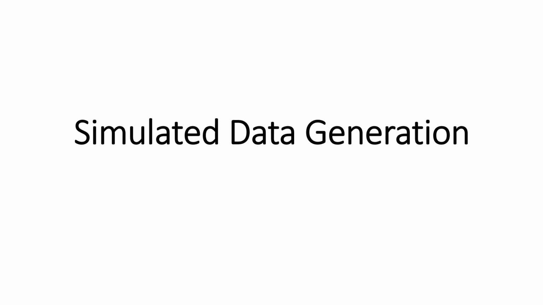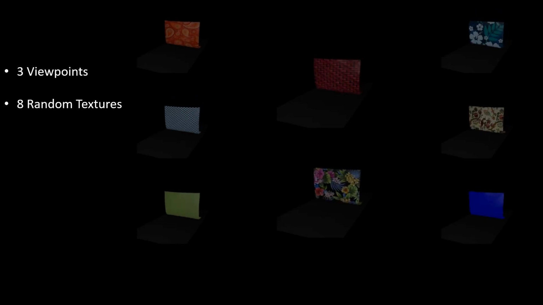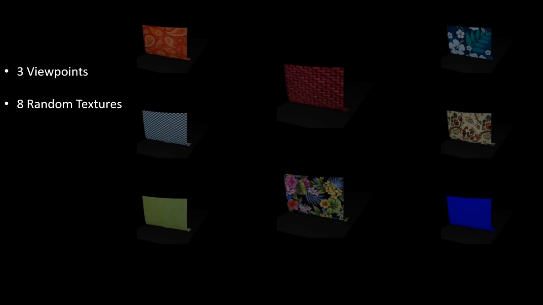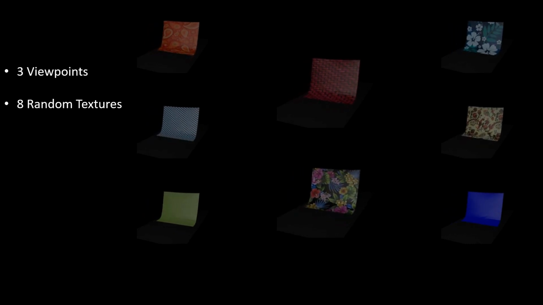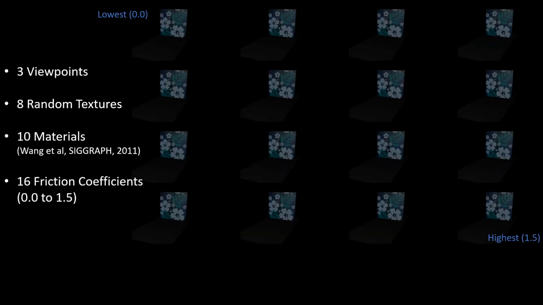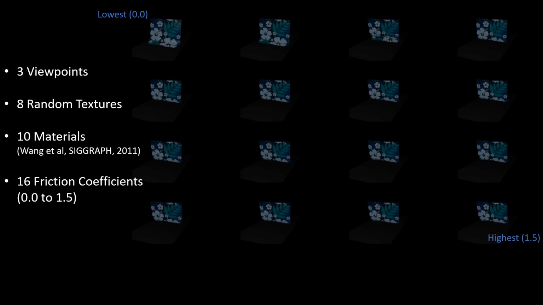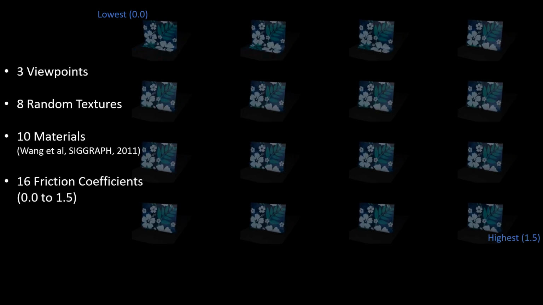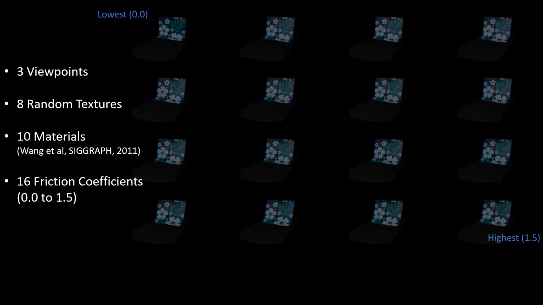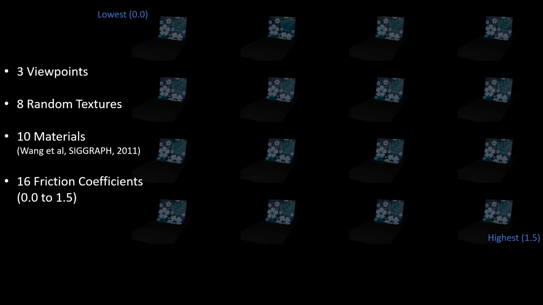Using our calibrated simulator, we generate our dataset. The dataset comprises a simple drop and drag motion, which can be easily replicated in a physical setup. We render this motion with 3 viewpoints and 8 random textures on the cloth. We simulate 16 friction coefficients, ranging from 0.0, shown in the top left, to 1.5, shown at the bottom right.